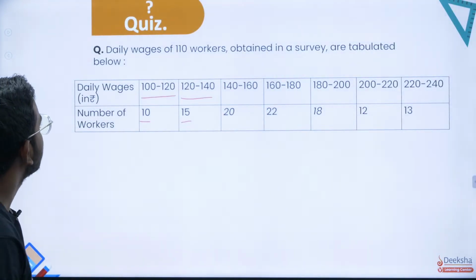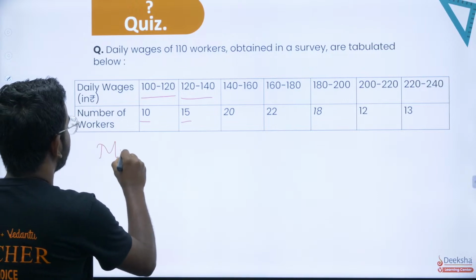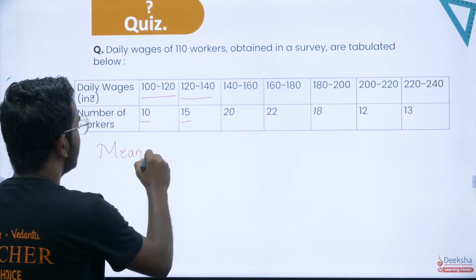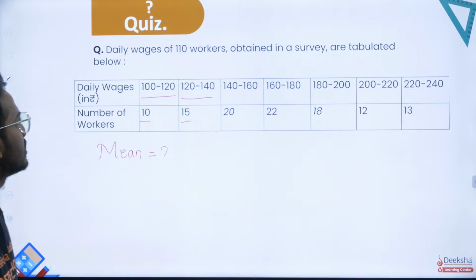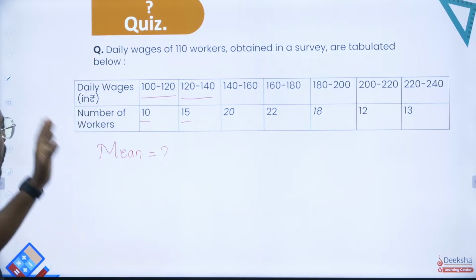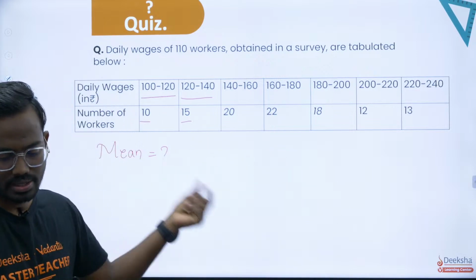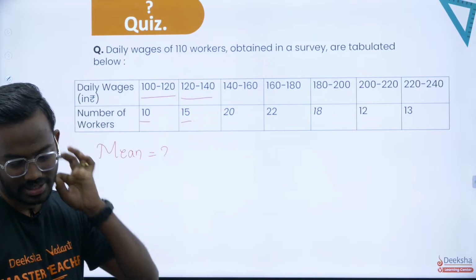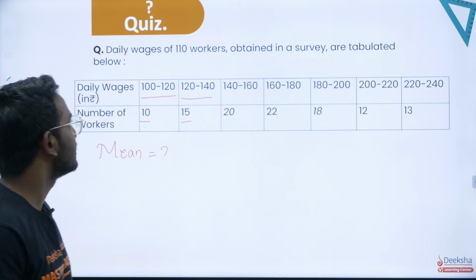Now the question is, what is the question? You are supposed to find the mean wages.